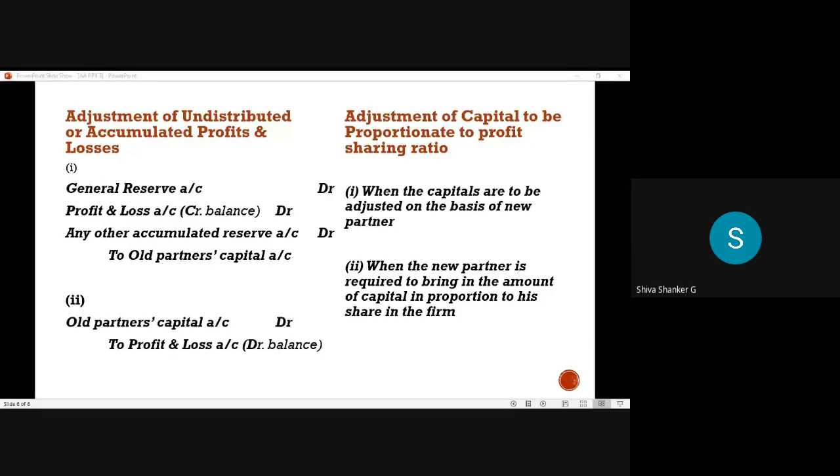And to whom do we distribute? Only to the old partners. And in which ratio do we distribute? Old ratio. Here you can mention the old ratio.